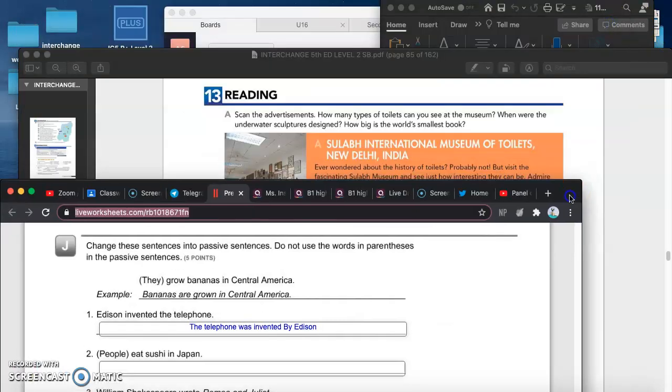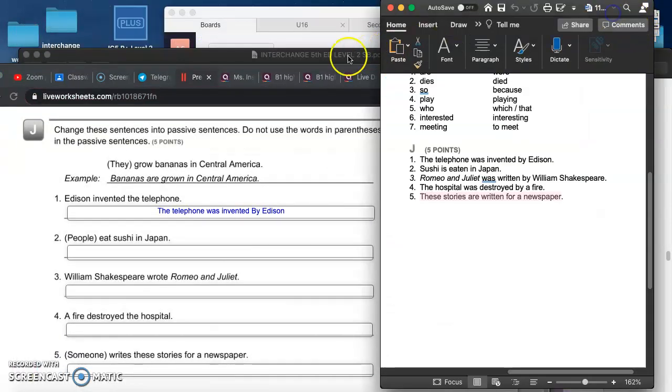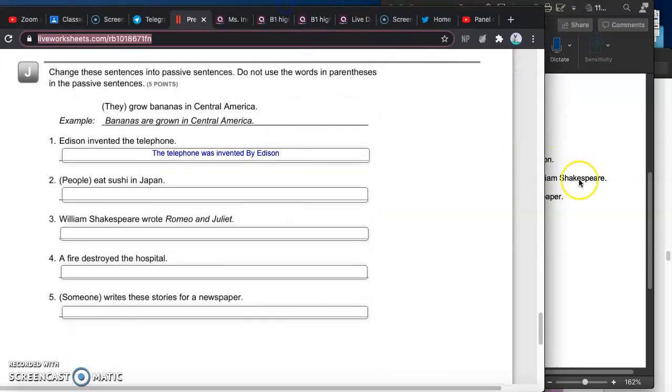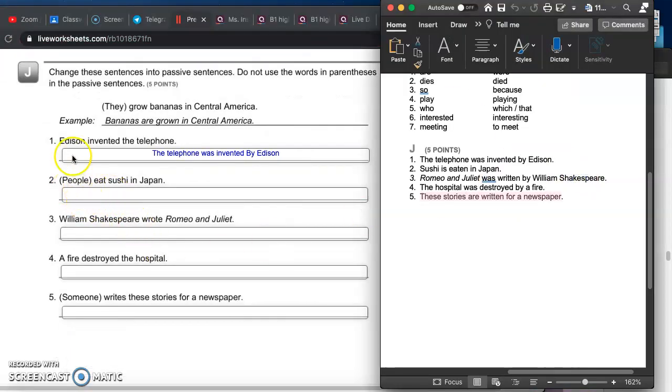Here I have the answer key for this exercise. So we have number 2, we have people (in parentheses) eat sushi in Japan. So we have sushi is eaten in Japan. For number 3 we have William Shakespeare wrote Romeo and Juliet. So we change it to Romeo and Juliet was written by William Shakespeare. We have number 4, a fire destroyed the hospital. The hospital was destroyed by a fire.